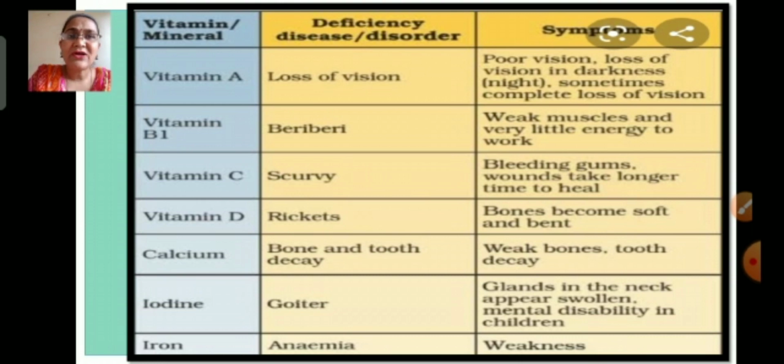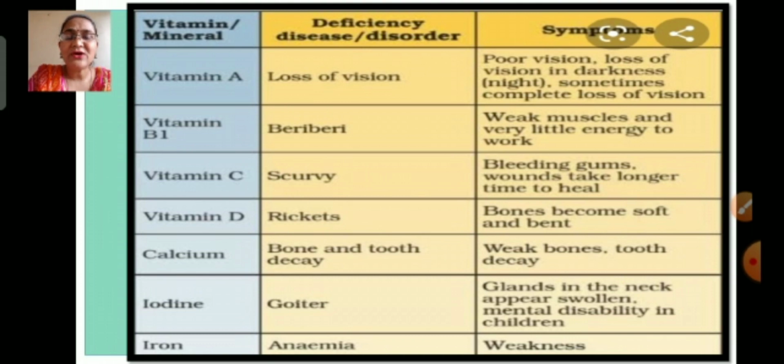Here, children, lack of vitamin A causes loss of vision and the symptoms are poor vision, loss of vision in darkness, sometimes complete loss of vision. Next, vitamin B1 deficiency causes the disease we call beriberi. In that, a person has very weak muscles and very little energy to work.